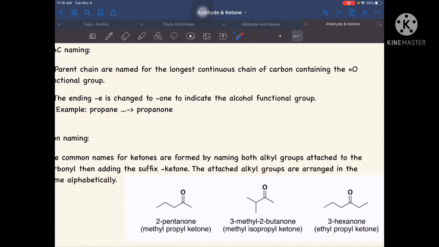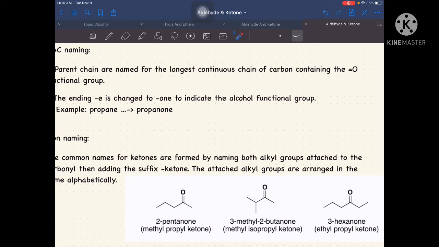Through alphabetical order, which comes first? As you can see, there is the letter I. Why does it not come before the letter M? In terms of naming, iso is disqualified; it is not included when we check alphabetical order. We only base it on propyl and methyl. Through alphabetical order, methyl comes first. Next, we have isopropyl, then ketone. That's all there is to it. And then, for our last example, it's just very basic.